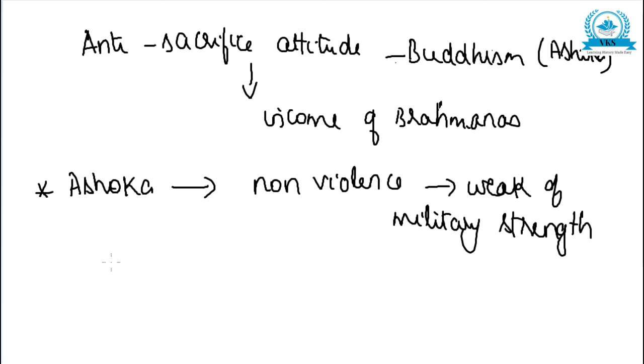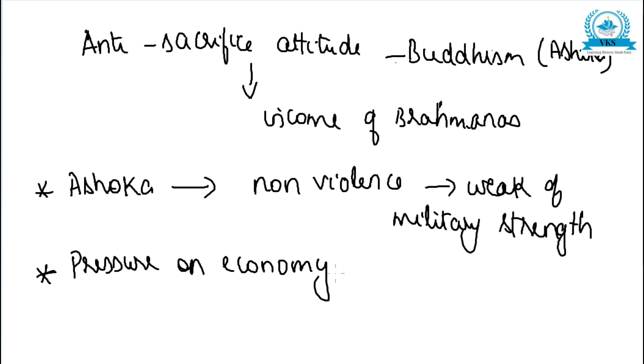Another reason put forward by some historians is that there was considerable pressure on the Mauryan economy. Pressure on the economy also must have been a cause for the decline of the Mauryas. This was under the later rulers, and this pressure led to heavy taxation.